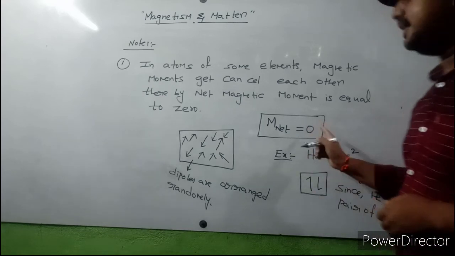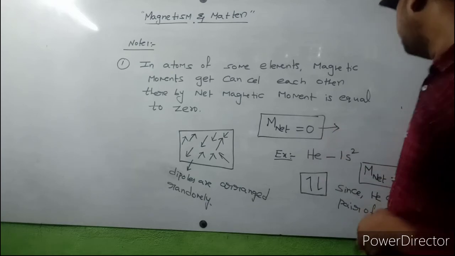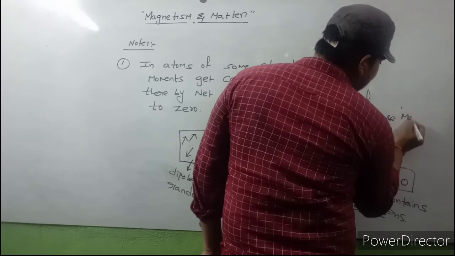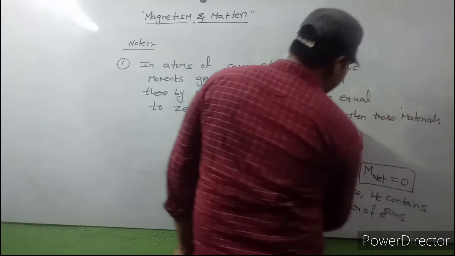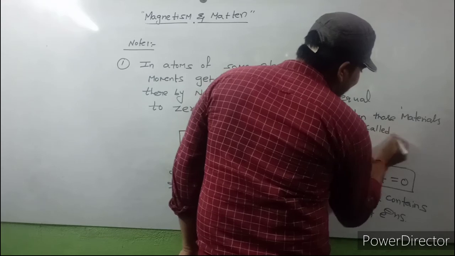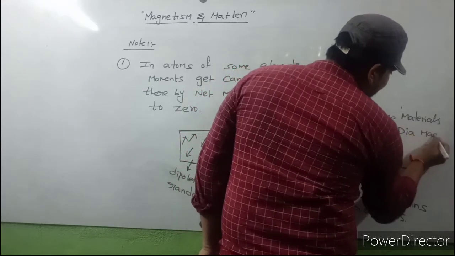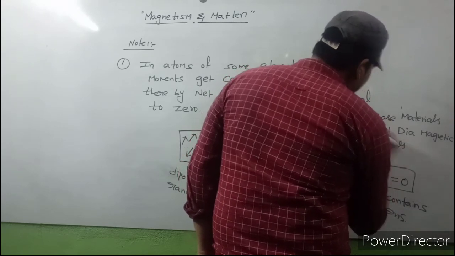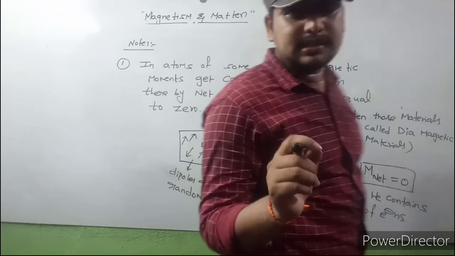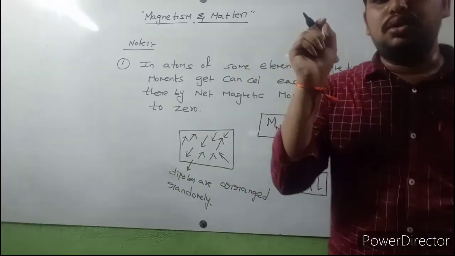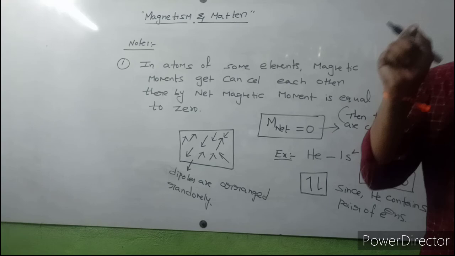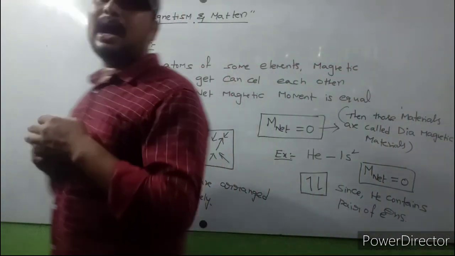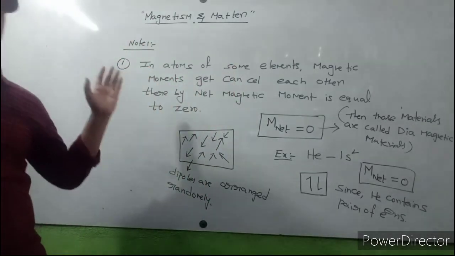Whenever net magnetic moment is equal to 0, those materials are called diamagnetic materials. Very, very important point. The materials which have net magnetic moment equal to 0 are called diamagnetic materials. For diamagnetic materials, net magnetic moment is equal to 0.